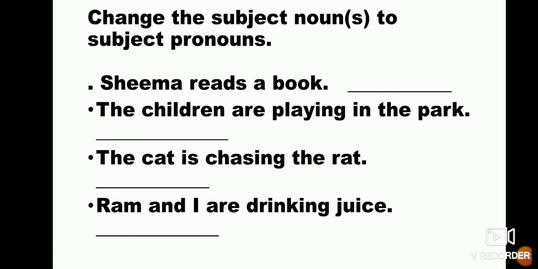See, children, change the subject noun or nouns to subject pronouns. See the example. Seema reads a book. Here, Seema is a girl, isn't it? So instead of Seema, what should you write? She. So she reads a book. The children are playing in the park. The children, that is plural. So what should you write? Yeah, they. They are playing in the park. The cat is chasing the rat. Ram and I are drinking juice. Write yourself, children. Write in a rough note. Okay. Thank you.